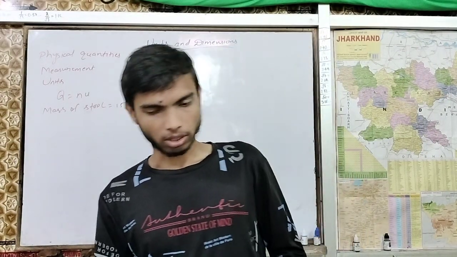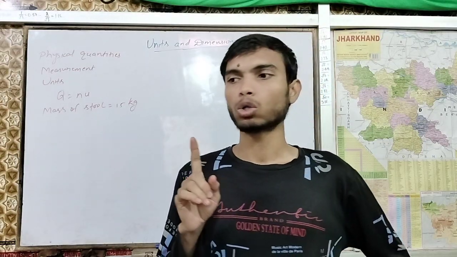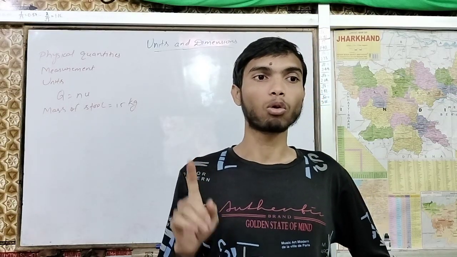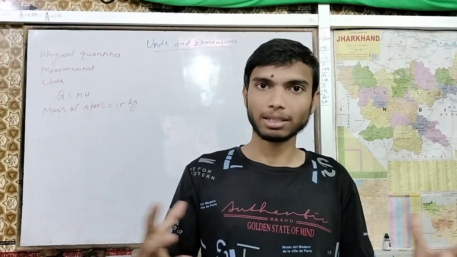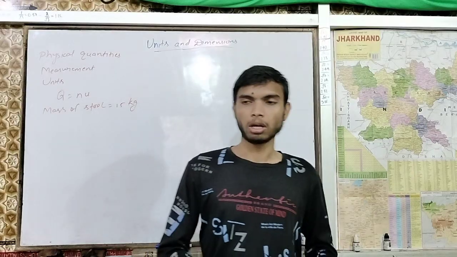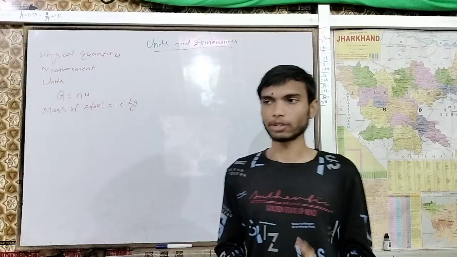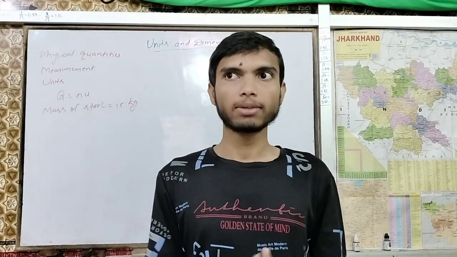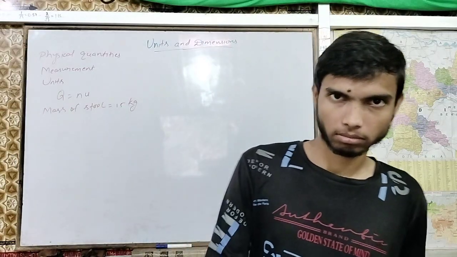Now try to understand further. So you have understood what an unphysical quantity is. Unphysical quantities are those quantities which cannot be measured. Crying, laughing, these are quantities that cannot be measured. Whereas we have physical quantities. I will give you examples. Physical quantities are those quantities which can be measured.